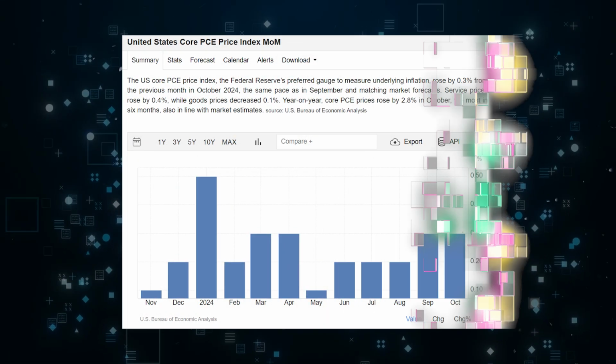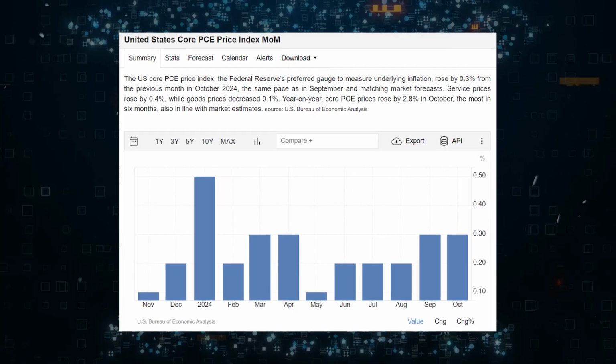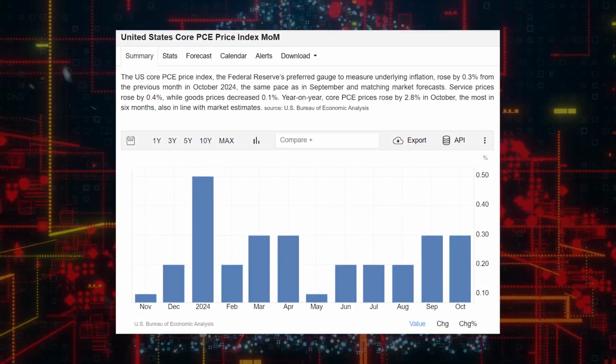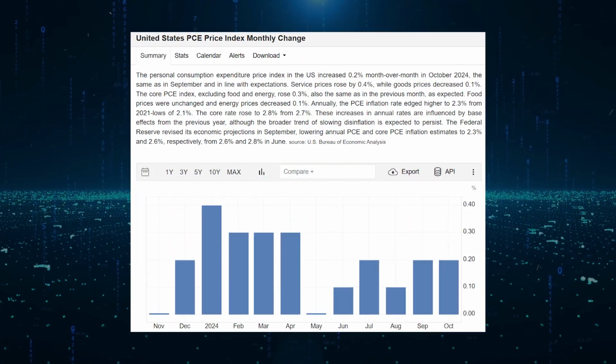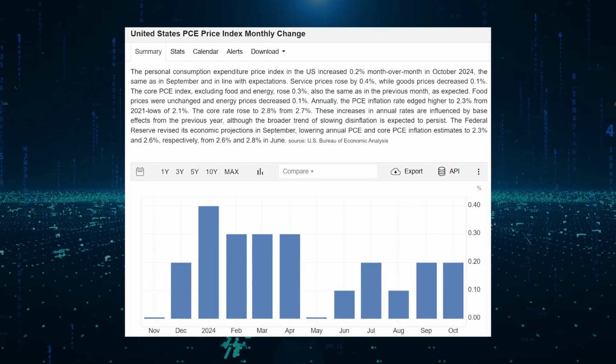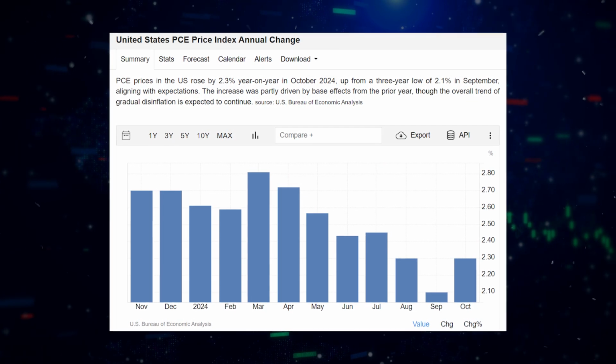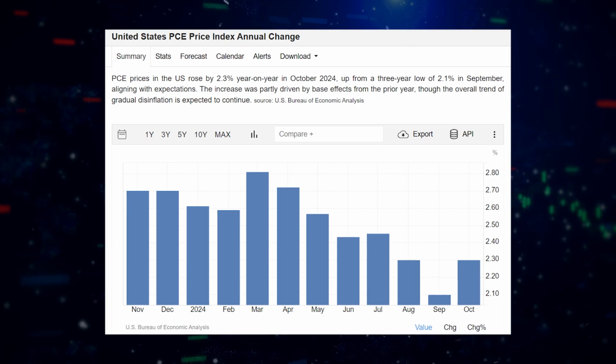The next data is the PCE data, which acts as inflation data but from the consumer perspective. Currently, the US central bank decides interest rates based on core inflation data. They use core inflation data rather than inflation data because core inflation has less volatility in it, which is why countries such as the US use core inflation data, and emerging countries use inflation data more often to determine interest rates. Currently, from the monthly PCE perspective, inflation is stagnating from September until October. This is a good sign, as stagnant inflation can mean recovery in the economy, because we are currently going down from a high inflation condition to a lower inflation condition, so stagnation is good.